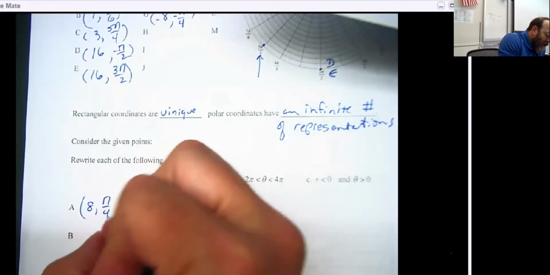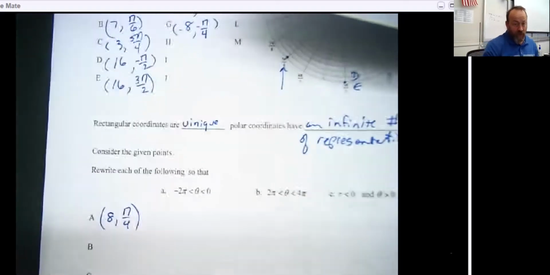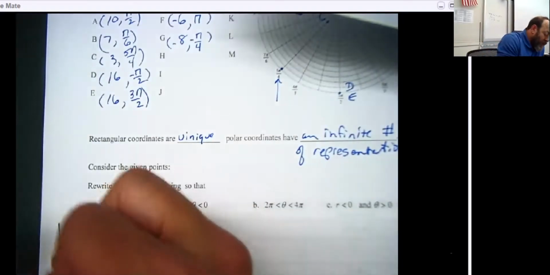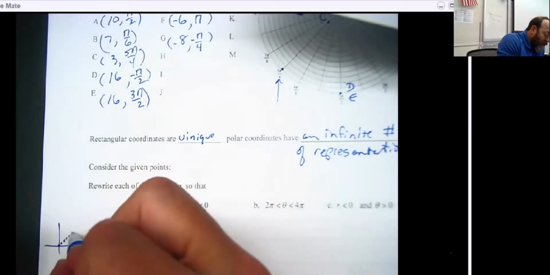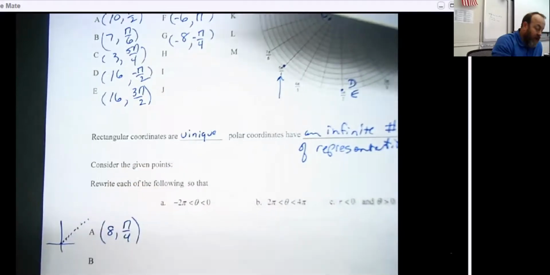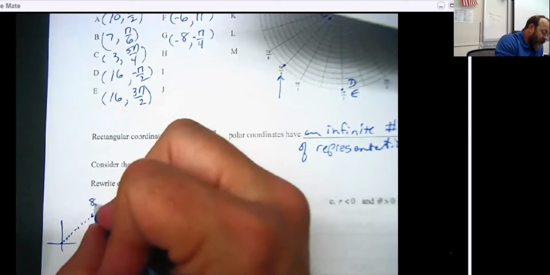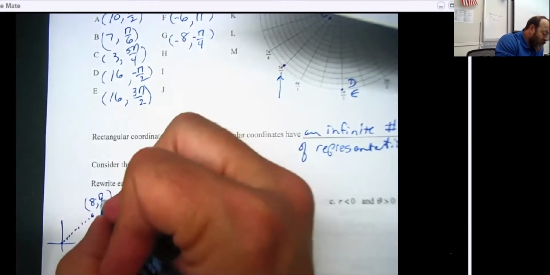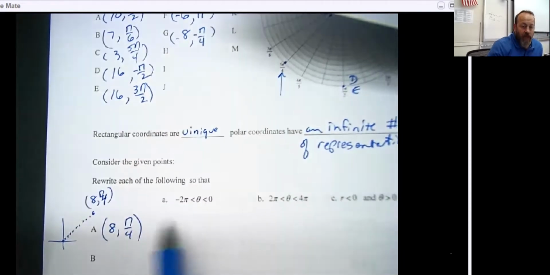So let's go 8 at pi over 4. Now, I think everybody should understand that that's going to the angle pi over 4 right here in the middle, and it's going out to the 8th radius, sitting right in there. This says, let's go ahead and do the same thing, but let's get there by rotating